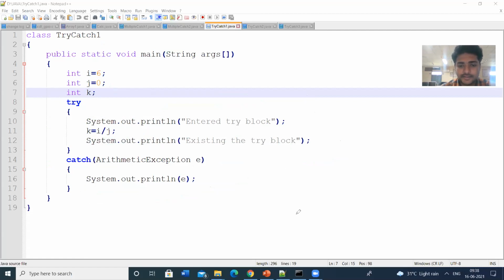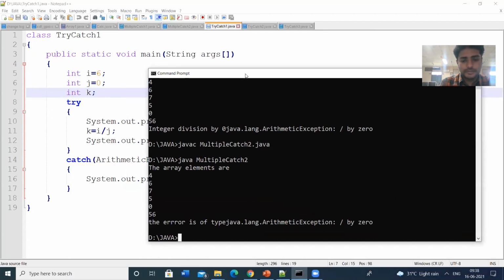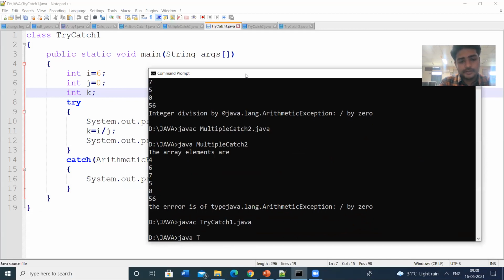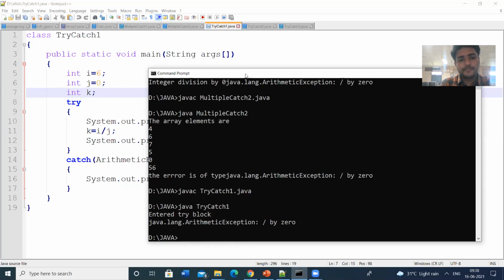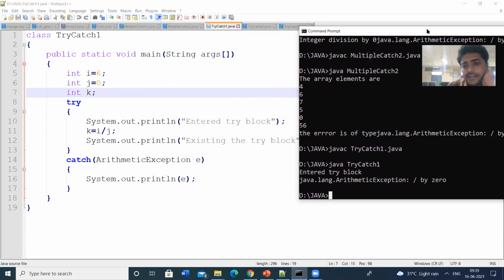So let us run this one. javac try catch 1, then java try catch 1. So see here, check the output here.